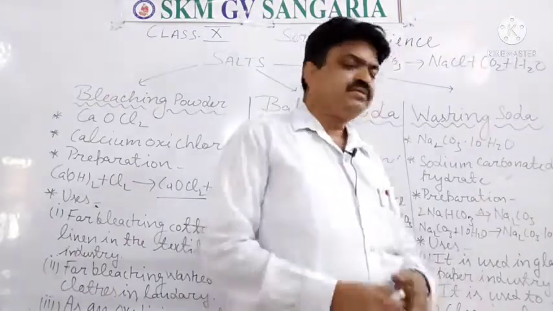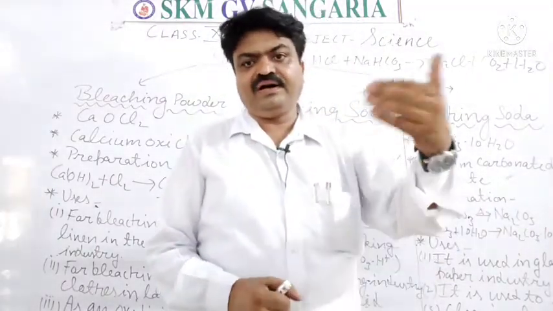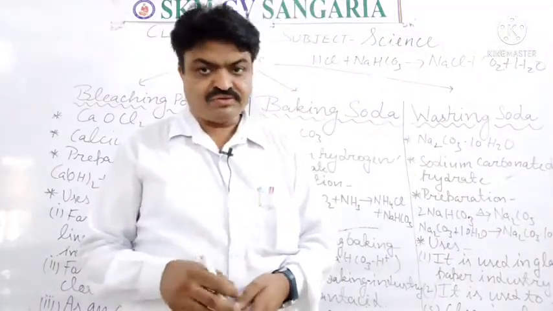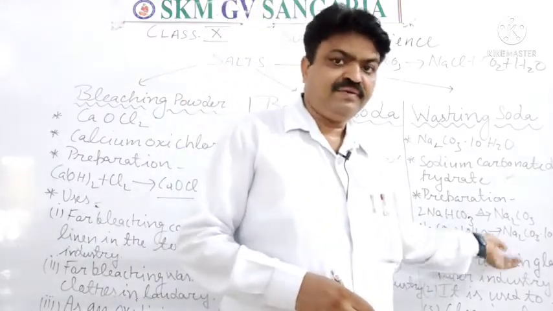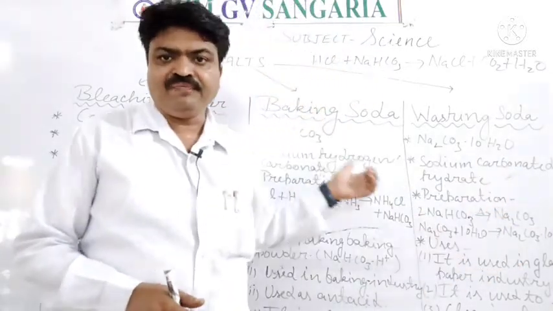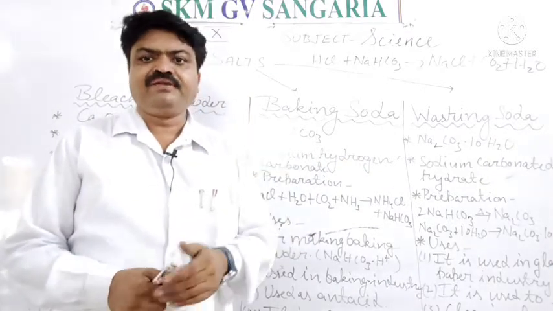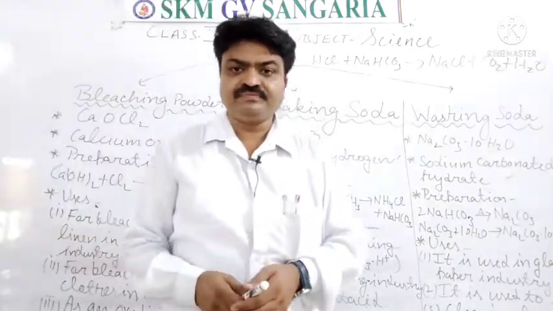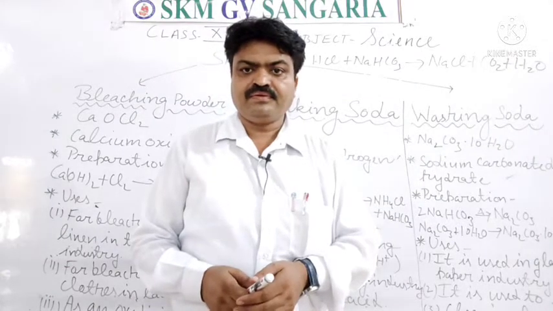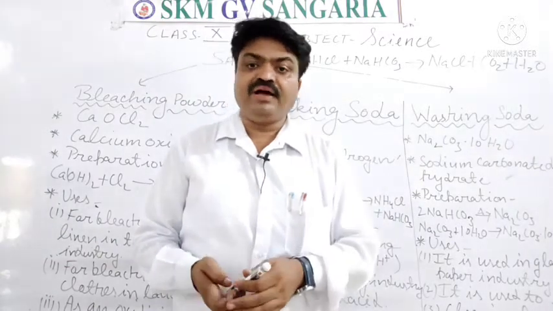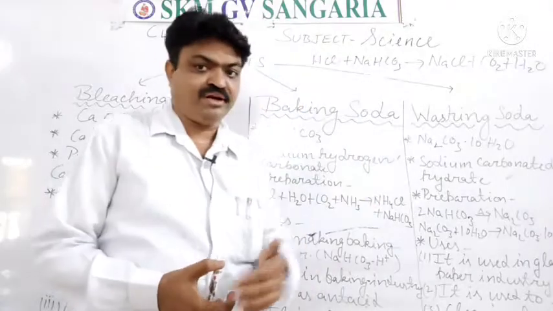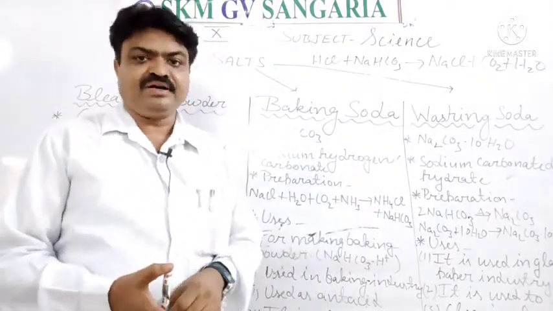We get sodium carbonate decahydrate. So first the baking soda is heated, and with the help of that sodium carbonate is produced, and after that the sodium carbonate is reacted with water.